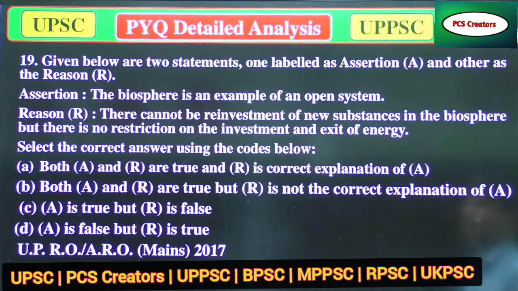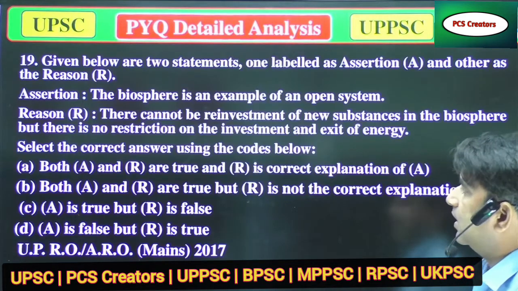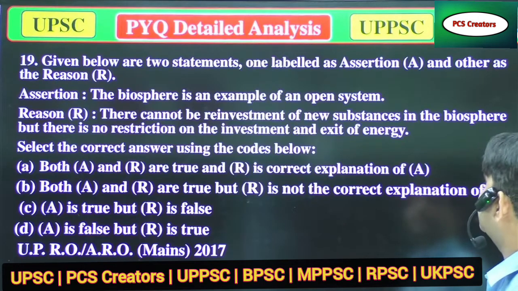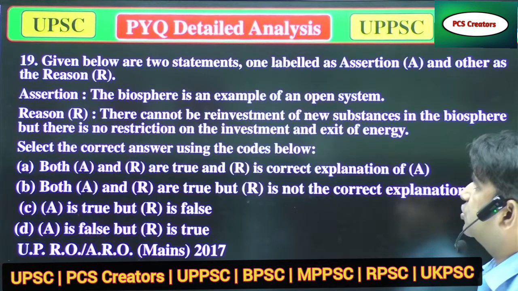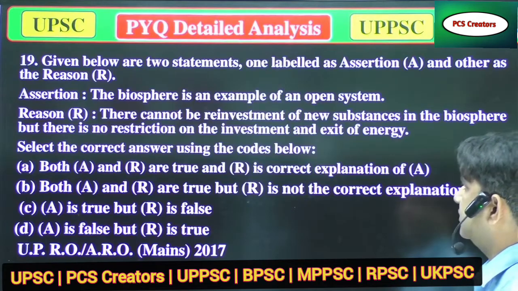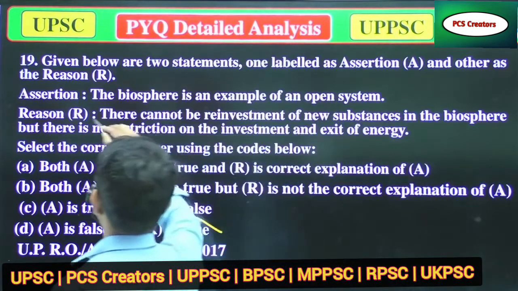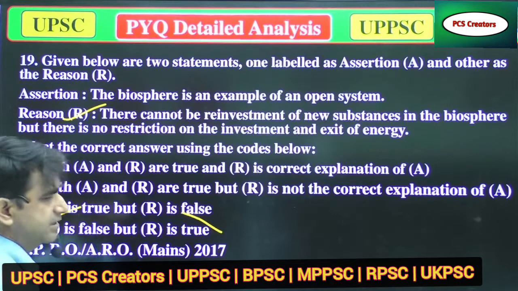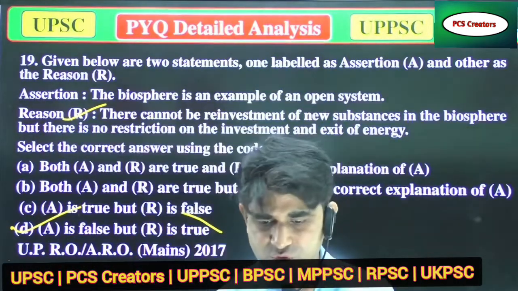Given the reasons below: the biosphere is an example of an open system. Reason: there cannot be reinvestment of new substances in the biosphere, but there is no restriction on the investment and exit of energy. That is correct. But mainly the biosphere is not an open system, it's a closed system. So A is false, R is correct, so option D is there. Now we'll move to the next question.